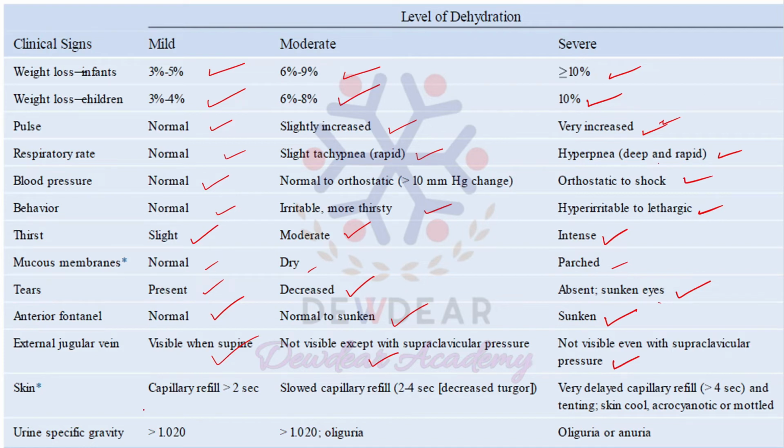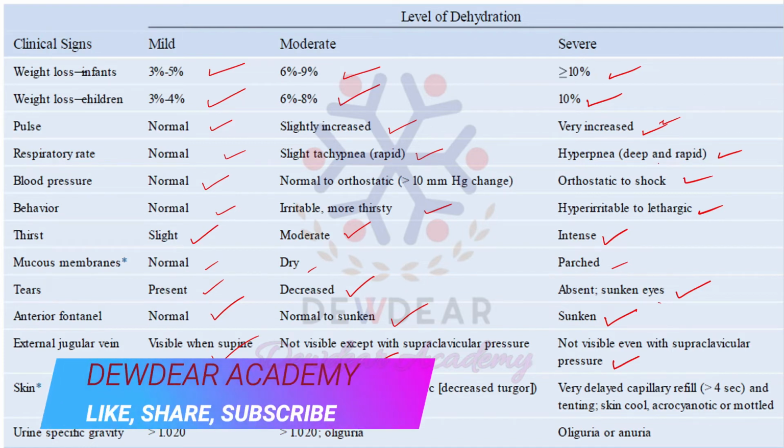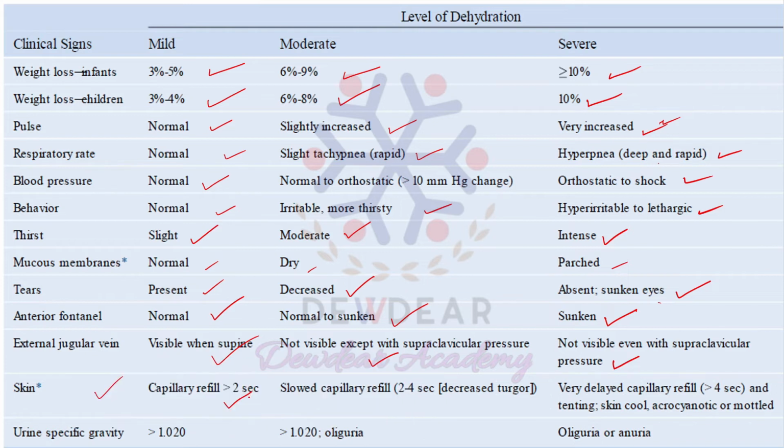Next is regarding the skin. The skin capillary refill is greater than 2 seconds for mild dehydration. But in moderate dehydration, the capillary refill is slowed, that is 2 to 4 seconds, and there will also be decreased turgor. In severe dehydration, it is very much delayed, greater than 4 seconds, and the skin will be cool, acrocyanotic and mottled.